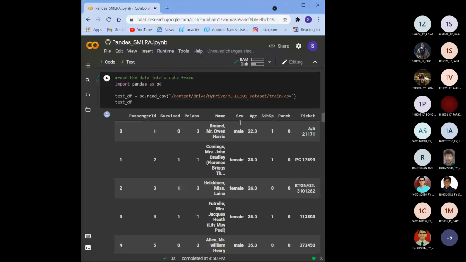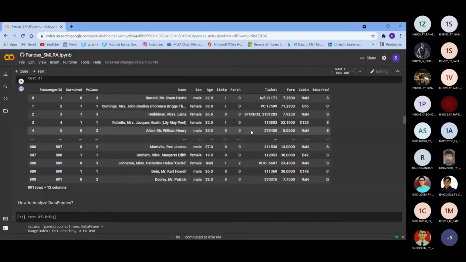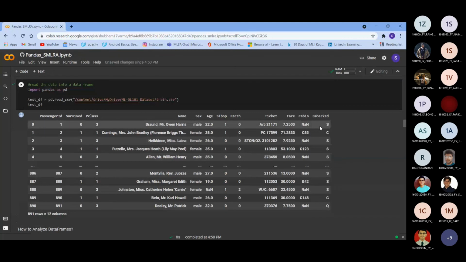You just have to read the file here, and once I read it, this is how the data looks. As you can see here, it contains passenger ID, survived, pclass, the name, the sex, and the age of the passenger traveling on board. This is the Titanic data set. Now you can see there are 891 rows and 12 columns.